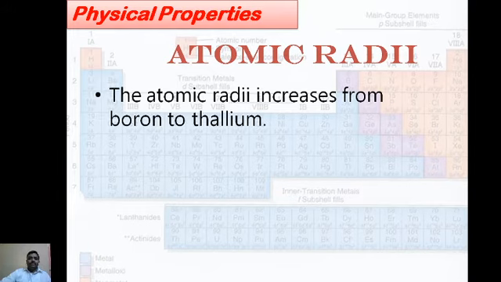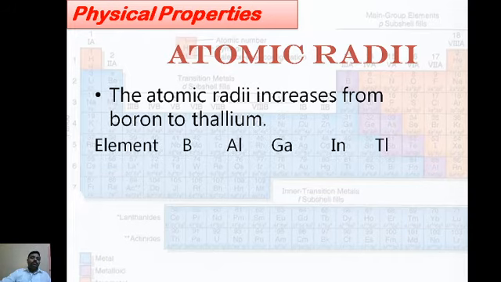Boron's atomic number is 5. Electronic configuration 1s2 2s2 2p1. You can distribute the electrons: K shell has 2 electrons and L shell has 3 electrons. You can calculate its atomic radius, the distance between the nucleus and the last shell. This is your atomic radii. The atomic radii increases from boron to thallium.